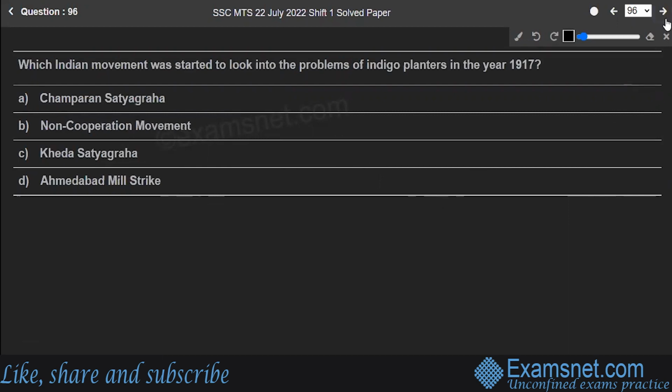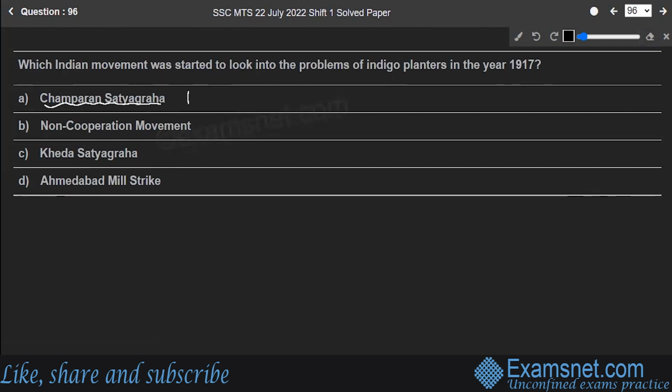Next is question number 96. Which Indian movement was started to look into the problems of indigo planters in the year 1917? Is it option A, Champaran Satyagraha, non-cooperation movement, Kheda Satyagraha, or Ahmedabad mill strike? Well, the correct answer is Champaran Satyagraha.